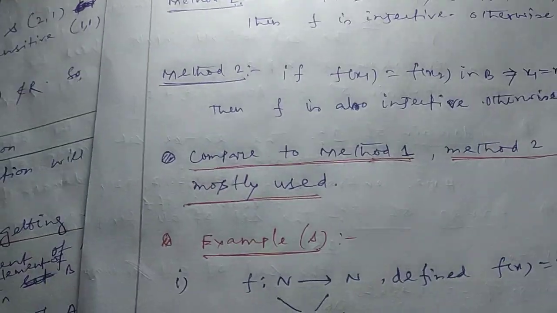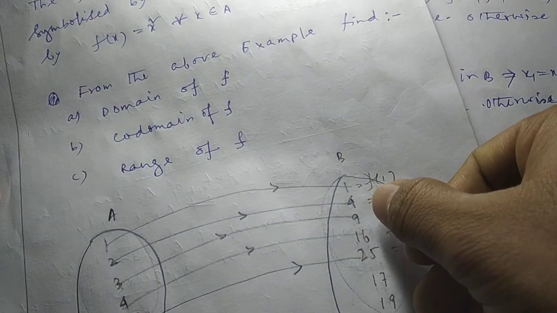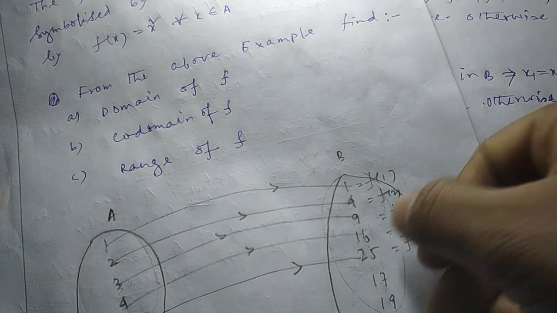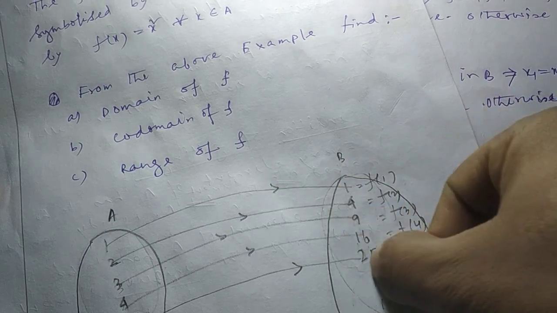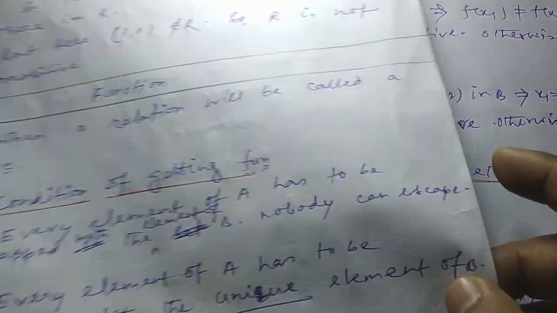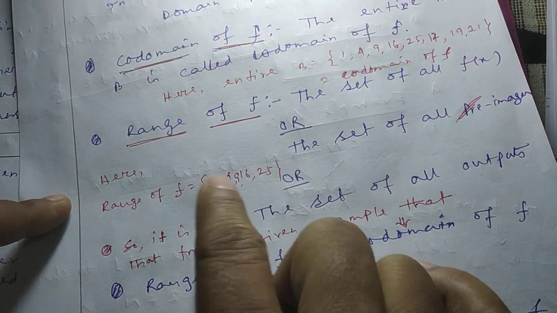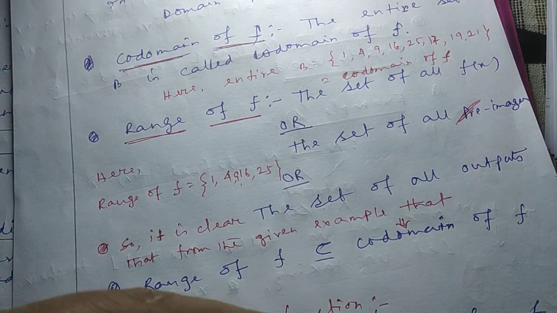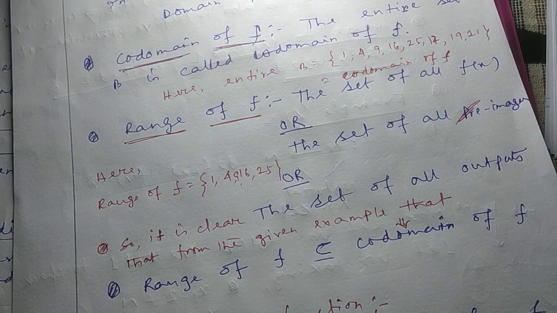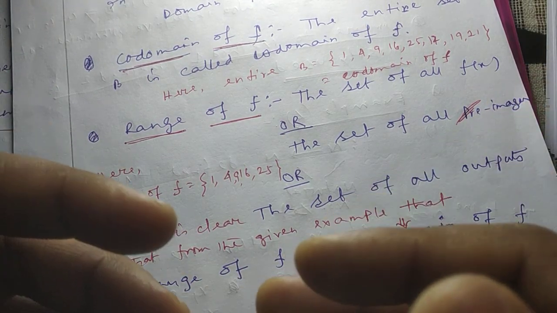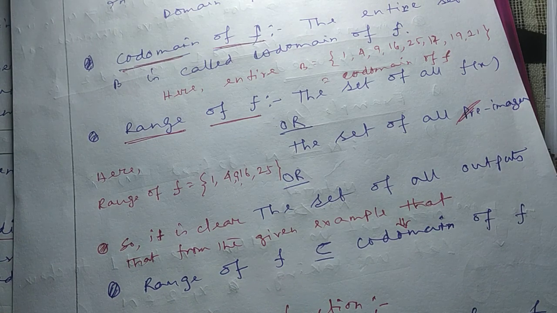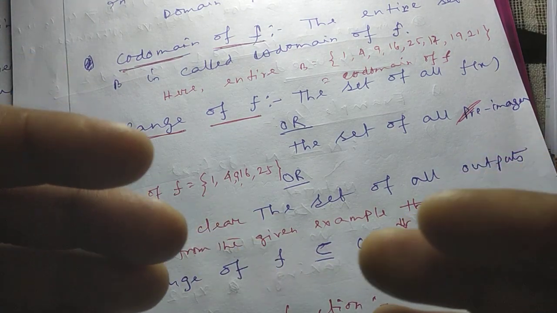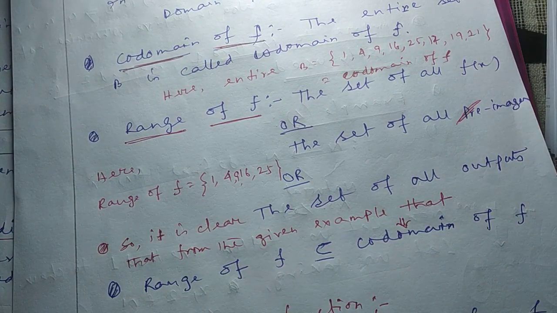It is the range of this example. So it is clearly seen here that the range is contained in set B. So in this example the range is less than the codomain set. But we can get some examples where all the elements of B could participate.